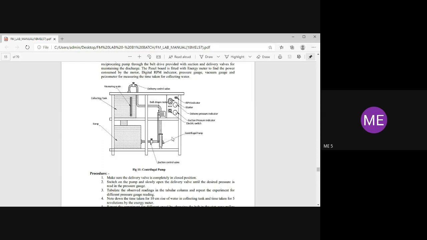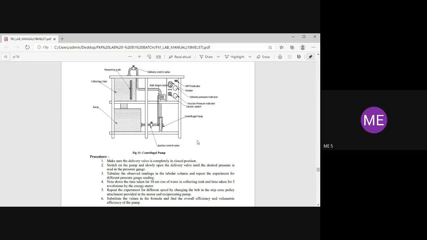As I said, there will be a flowing of working fluid, that is water, from sump to the collecting tank. The main function of the pump is to lift the water from lower level to higher level. This is the arrangement of the pump.